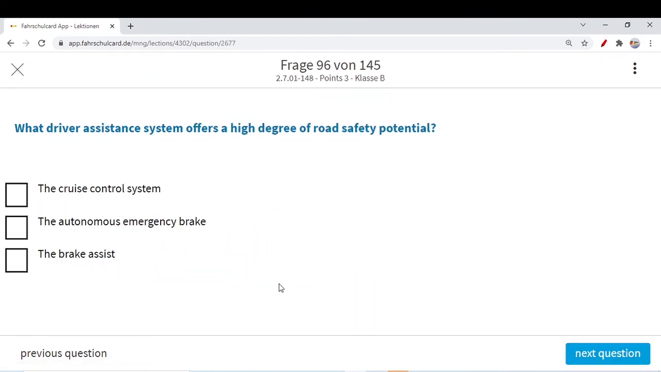So our next question is, a word driver assistant system offers a high degree of road safety potential. We know ADAS, the advanced driver assistance system. So they are asking which provides road safety to other road users.